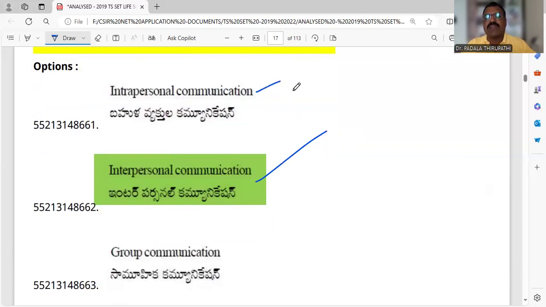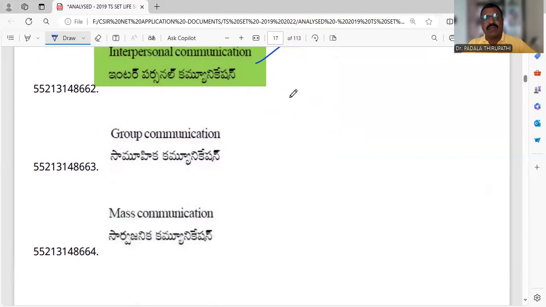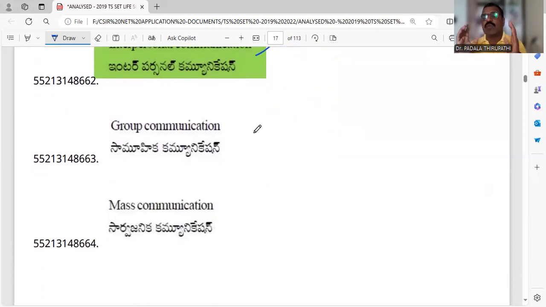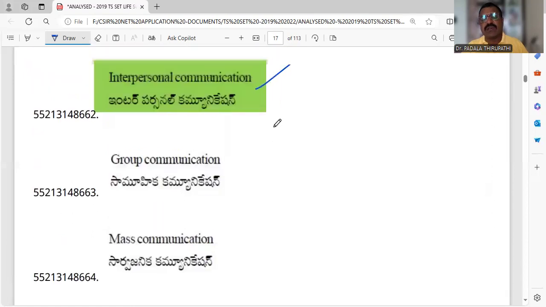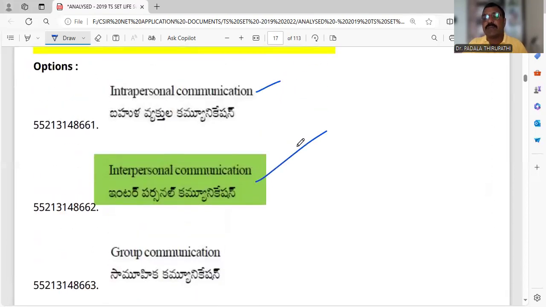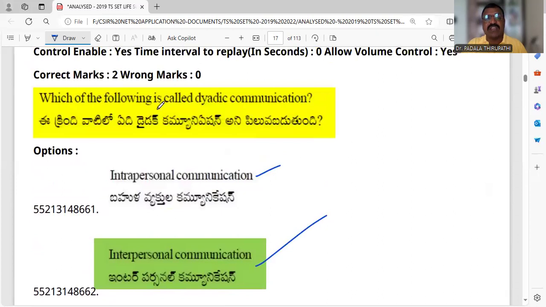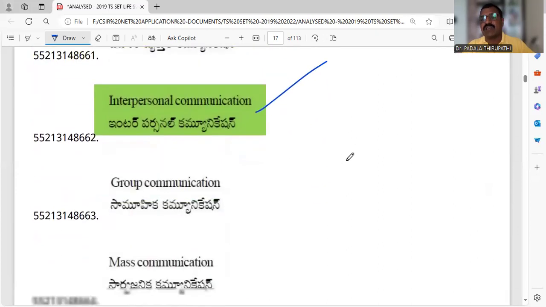If intrapersonal communication, that means within the person. And group communication means a group of people reaching one place, and among those people, the communication we can call as group communication. Mass communication means any number of people, abundant, infinite, that we can call as mass communication. Okay, so the right answer of this question is interpersonal communication. That is what we can call as dyadic communication.